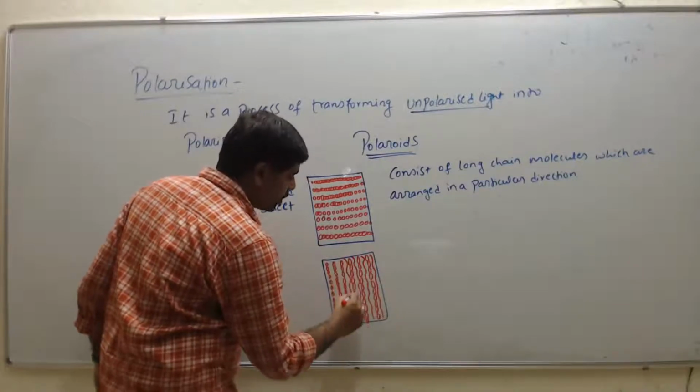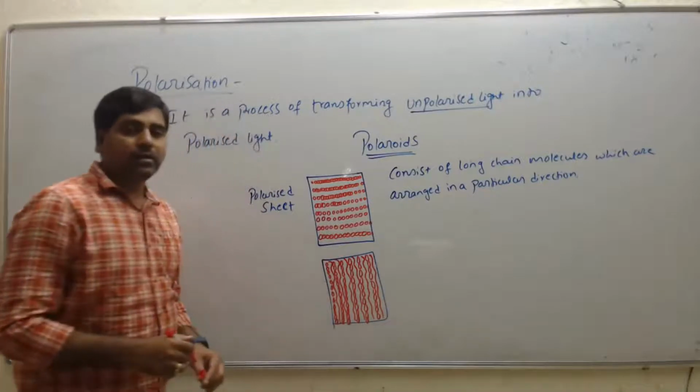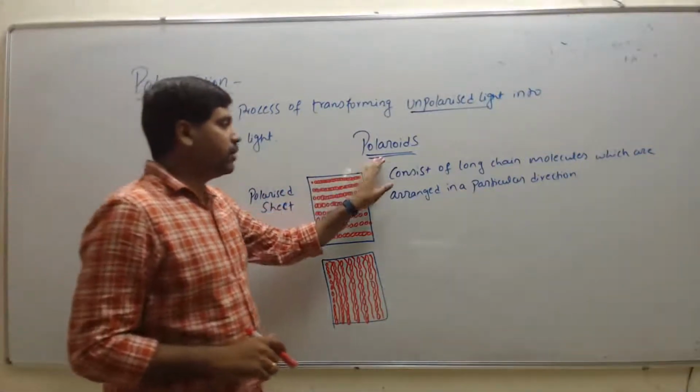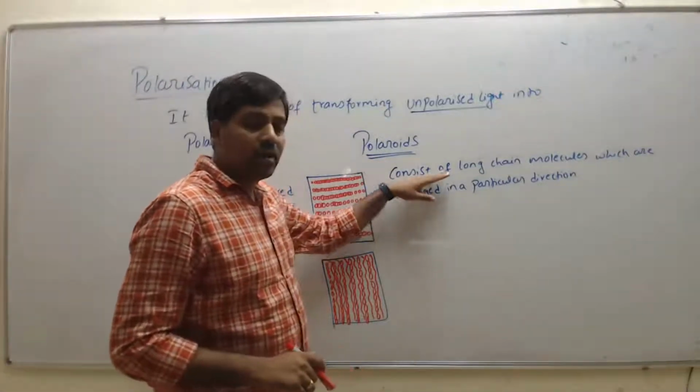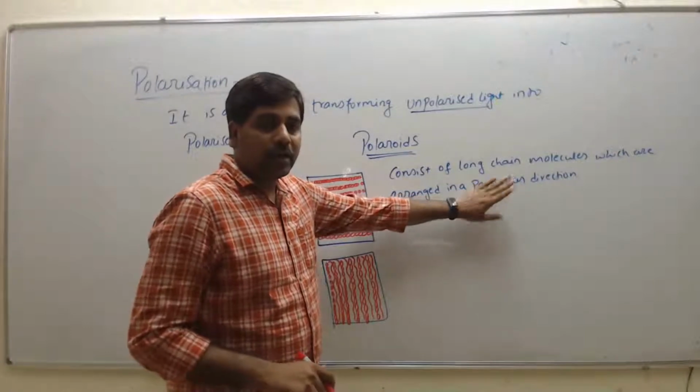So this represents a chain of molecules which are arranged in a particular manner, either horizontal or vertical. So a polaroid consists of long chain molecules arranged in a particular direction.